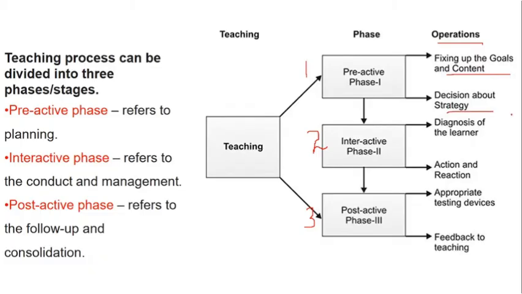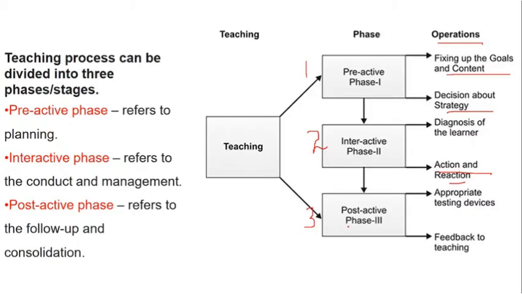So the pre-active phase, we are going to see second slide also. First, try to understand this slide. That pre-active phase talks about fixing of the goals and taking the strategy. Interactive stage, that is the phase 2, it talks about diagnosis. It means understanding the root cause and going ahead with the remedies. That is remedies, it means in sense action and reaction. So what is an action, or action itself is called as a strategy. So what is an action or a strategy taken by the teacher, and what is the reaction, whether the improvement level is there or not there, that will be identified in interactive phase.